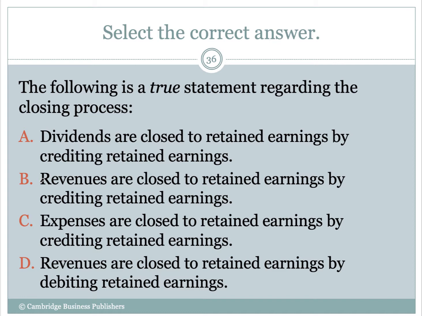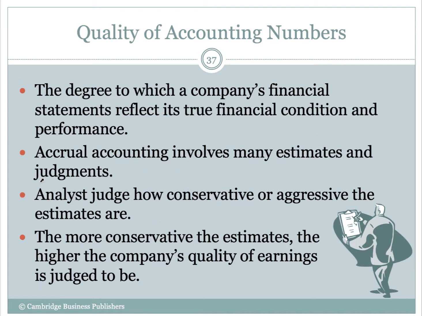Excuse me, I'm sorry. And D is just the opposite of B. We know B is correct. Debits decrease retained earnings, and revenues we know increase retained earnings. So no, we're not going to do that, okay?